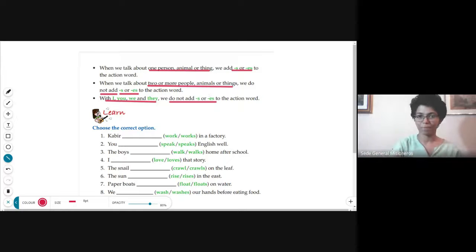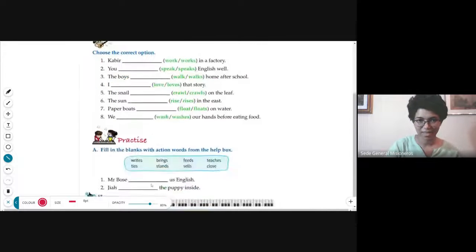So how will it be? If I'm writing something, I write with a pen. Instead, if together with me, my sister is also writing, how do you say? They write with a pen. Instead, if I speak only about my sister, how do I say? She writes with a pen. Okay, so like this. Let us do a few of these exercises together.